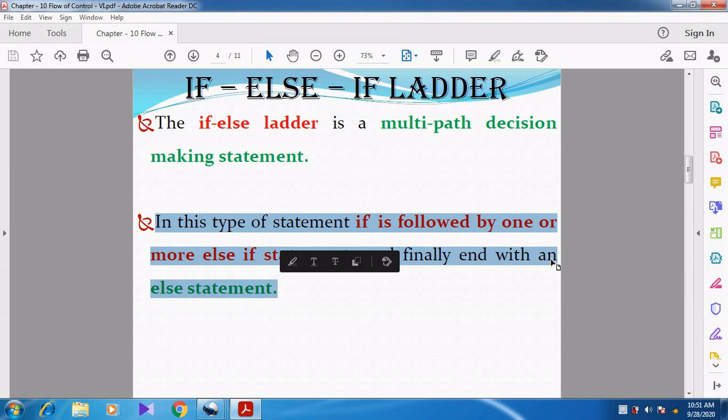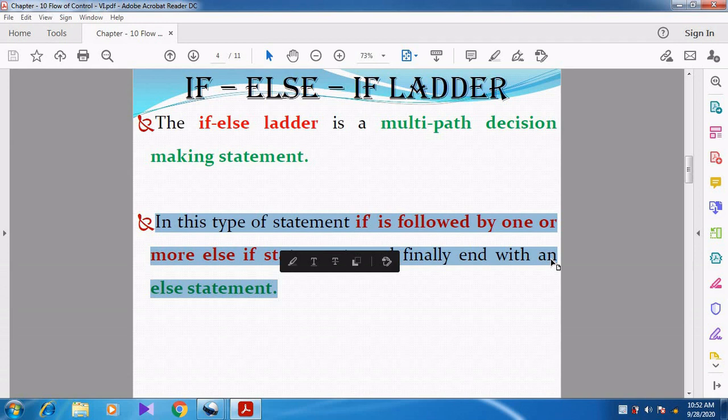In the same way, what they are saying is, if is followed by one or more else if statements. Here we are going to use the else block. In the else block, we are going to give another condition. So they combine else and if together, and it forms else if. Instead of executing the false block, in the false block we are going to check another condition.